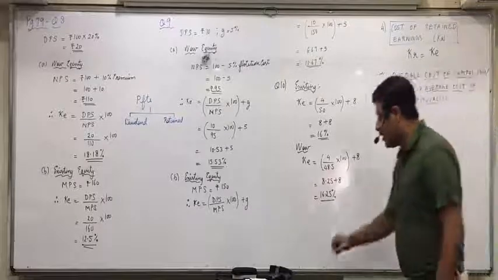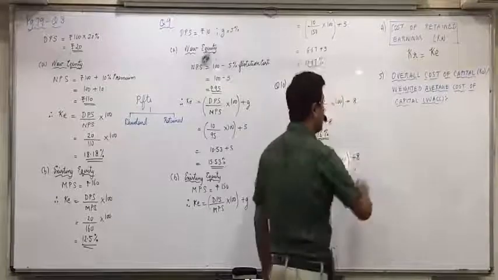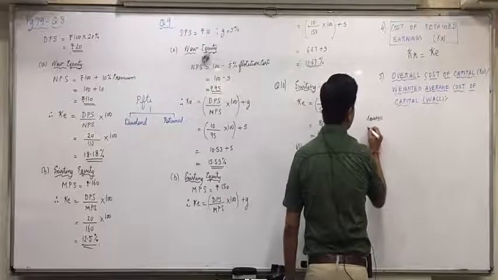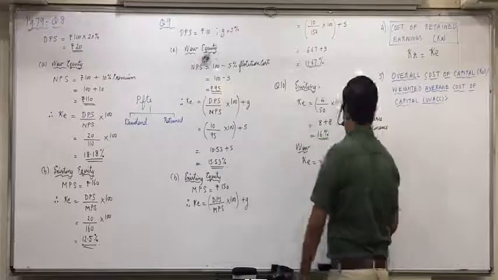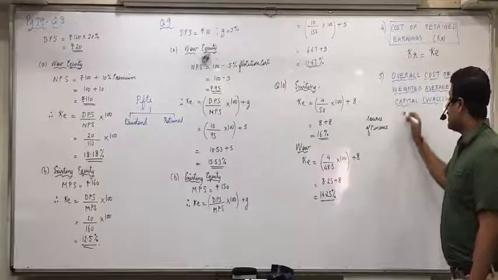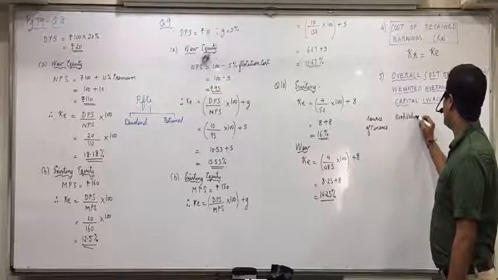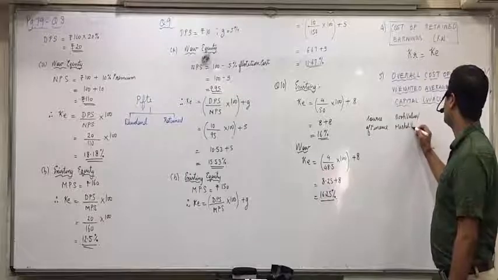So how do you find the weighted average cost of capital? There are two different ways of doing it, okay? The columns will be, first of all, source of finance. You don't have to write it, just understand it first. Source of finance, either you can find taking the book values, or you can find taking the market values, which will be given in the question.